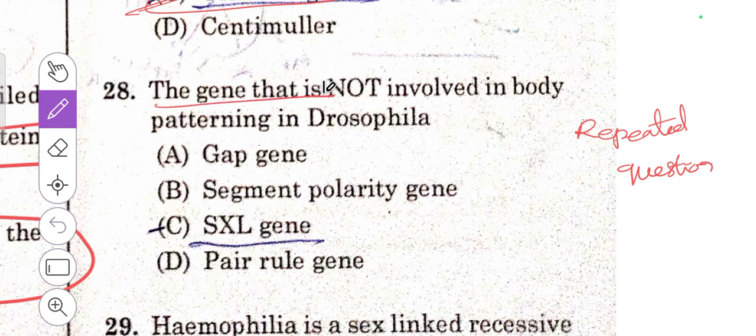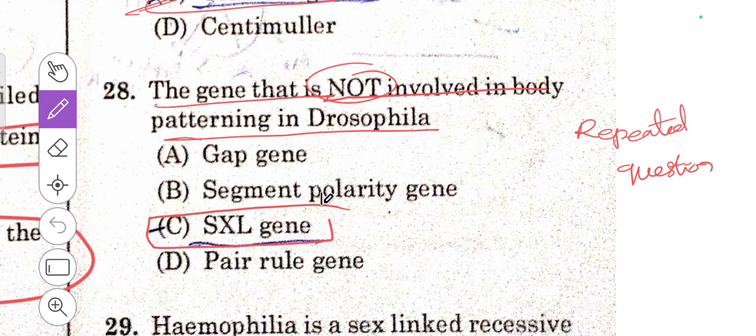The gene that is not involved in body patterning in Drosophila. So not involved, that is the SXL gene.